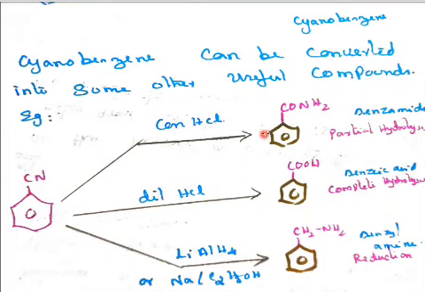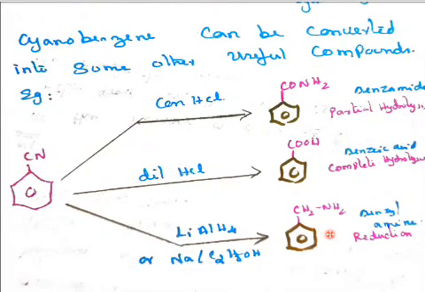And with dilute HCl, complete hydrolysis, again we are adding OH and H. Ammonia will be released. So we get COOH, benzoic acid. Then to this we are adding H2 and H2. So we got an amine. It is benzyl amine. It is a primary amine.